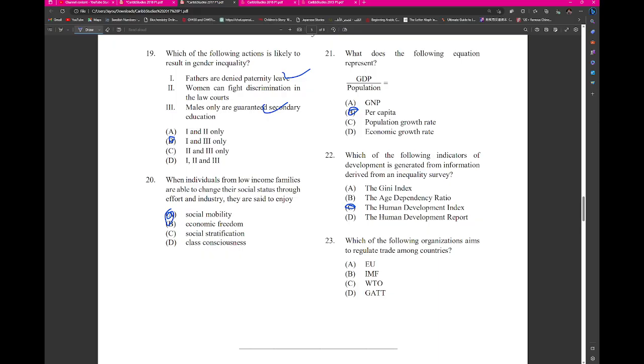Which of the following organizations aims to regulate trade among Caribbean countries?